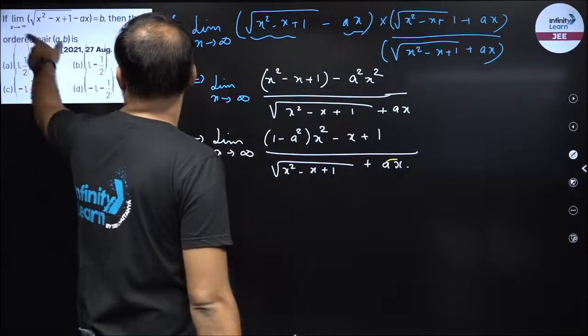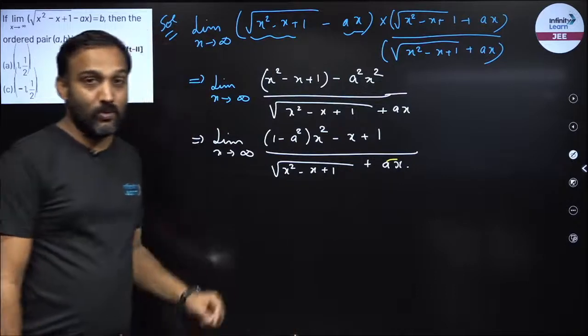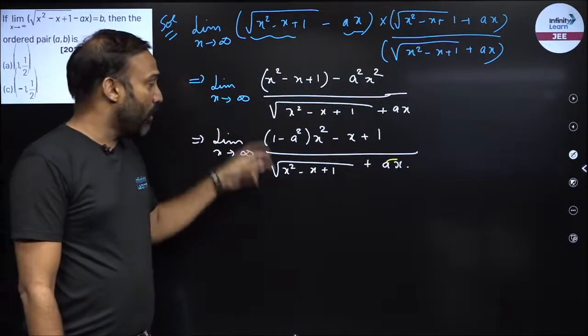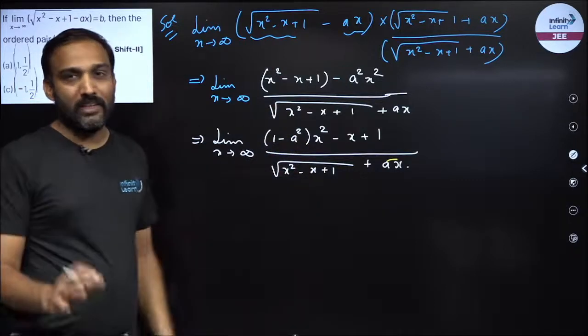Now look in the question. This is given as b, right? So I am getting a finite value, which means that the degree of the polynomials in the numerator and denominator needs to be the same.